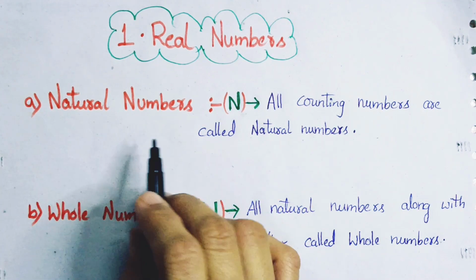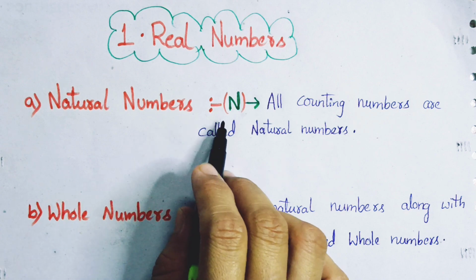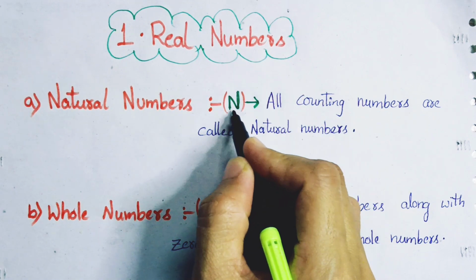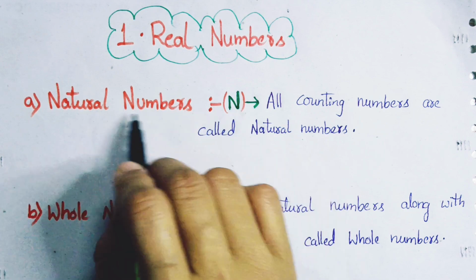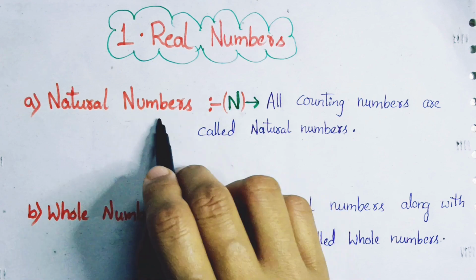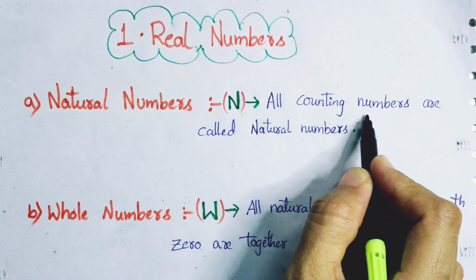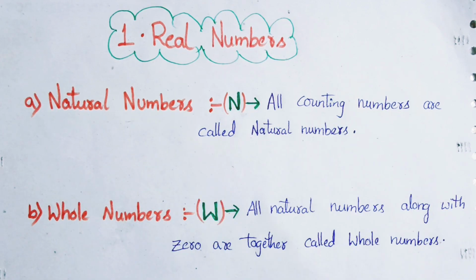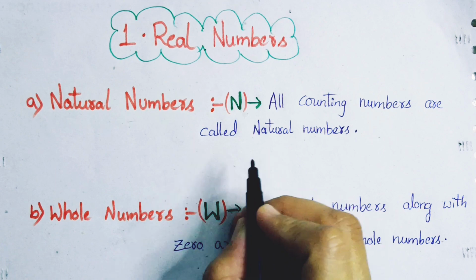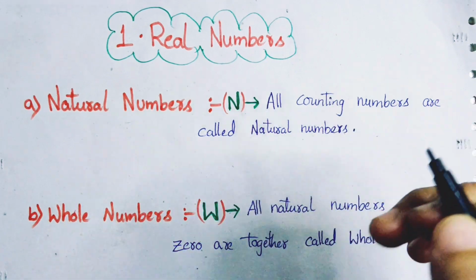We all know that natural numbers are denoted by capital N. So this is the letter which denotes natural numbers. What is the definition of natural numbers? All counting numbers are called natural numbers, and it starts from 1.